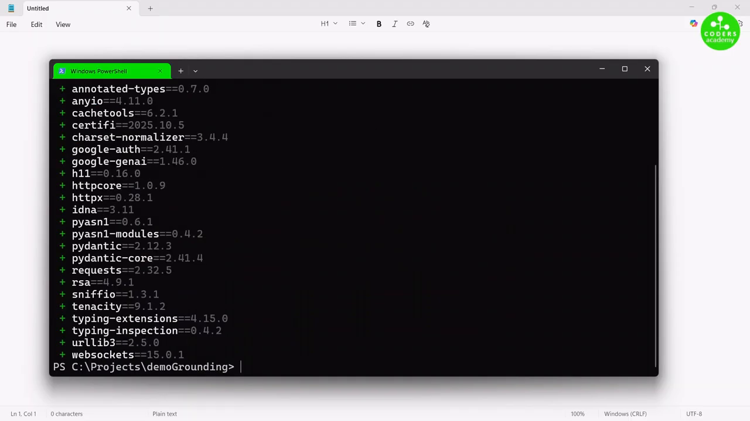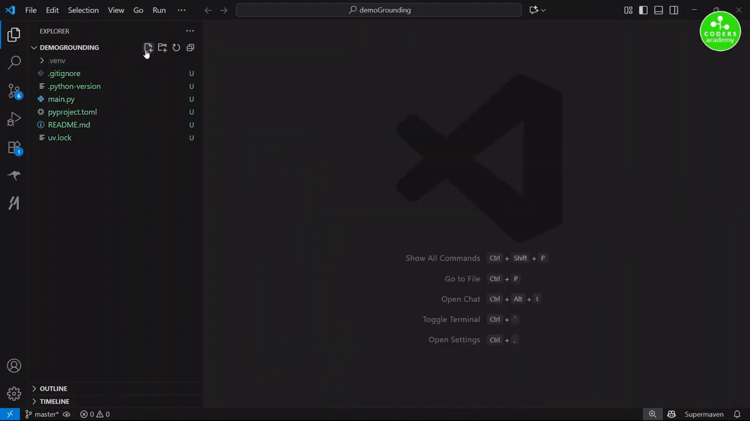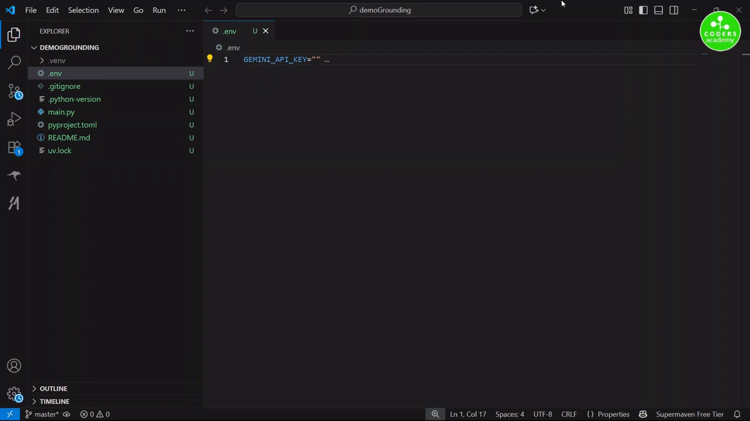Once these packages are loaded, we can open the project in VS Code. So code dot. In VS Code, we'll begin by creating the env file like we usually do. We'll create a new file called .env and write down the key for the Gemini API key here. You have to provide the value of your key in this file. If you don't know how to get the Gemini API key, please refer to my old videos. I have explained how to get a Gemini API key.